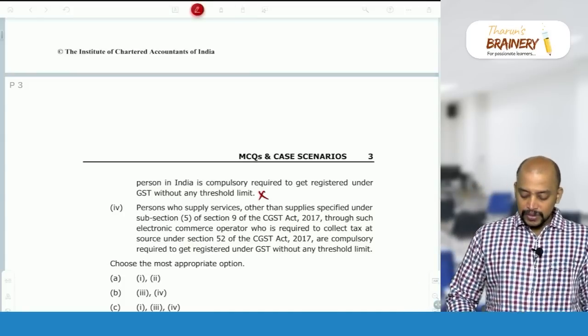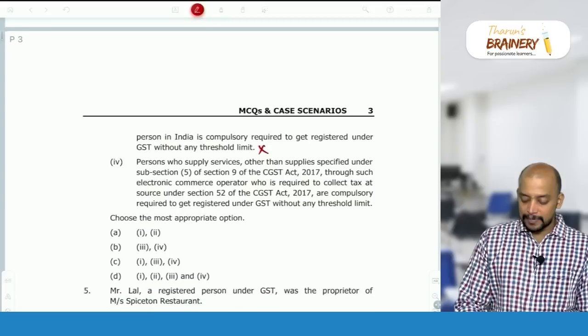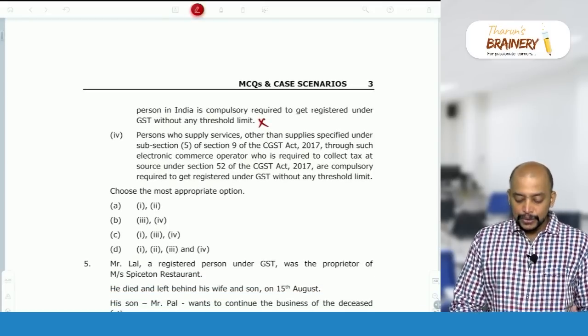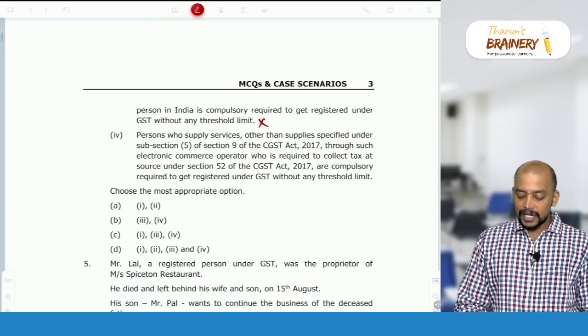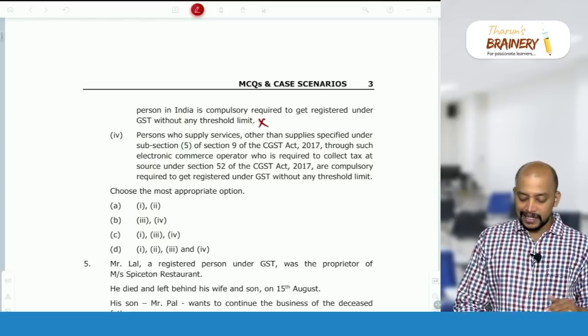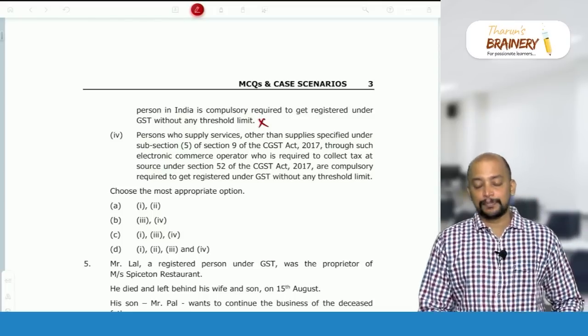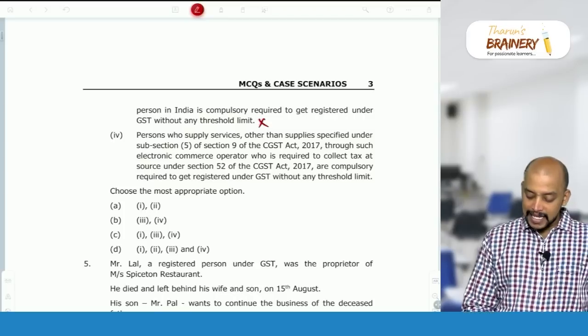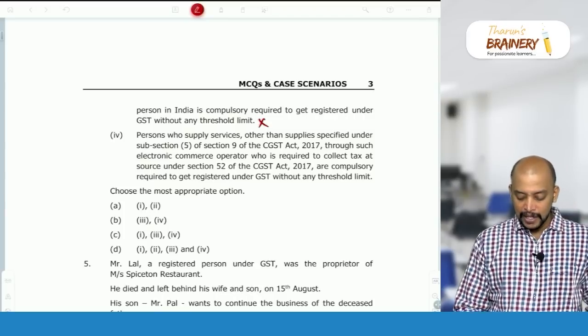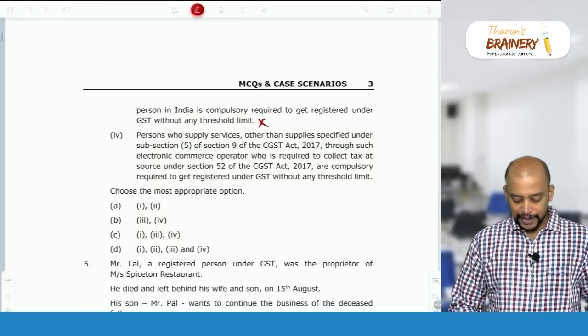A person who supplies services, other than supplies specified under subsection 5 of section 9 of CGST Act, through such e-commerce operator who is required to collect tax at source under section 52, is compulsorily required to get registered.